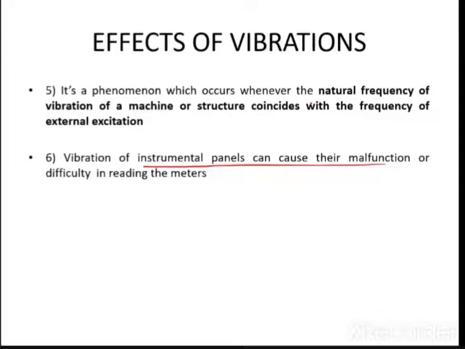Okay, so what I was saying, the vibration of the instrumental panels can cause their malfunction or difficulty in reading the meters.